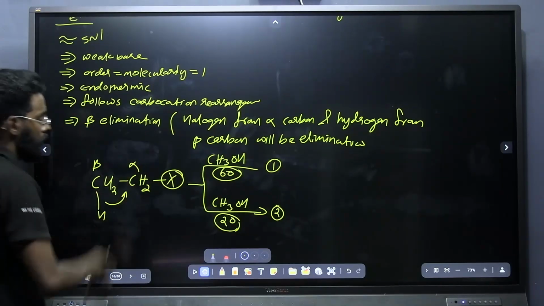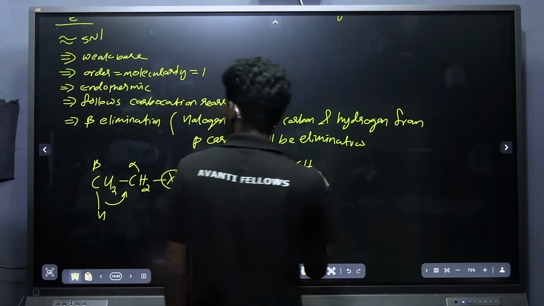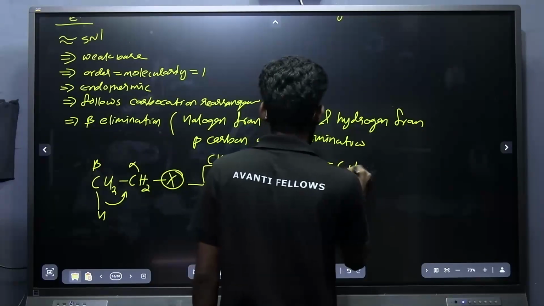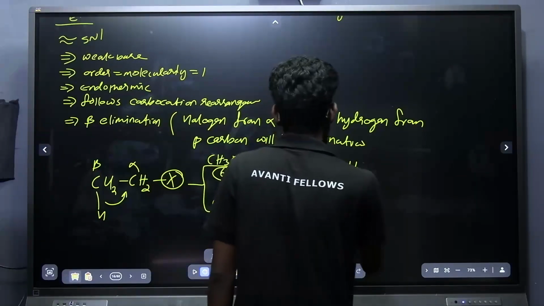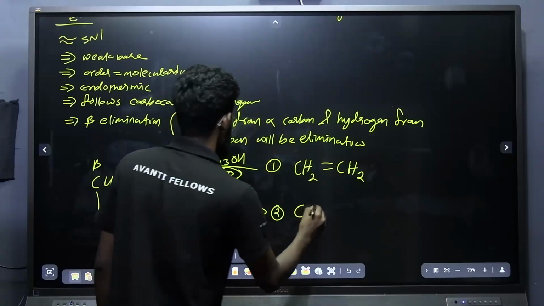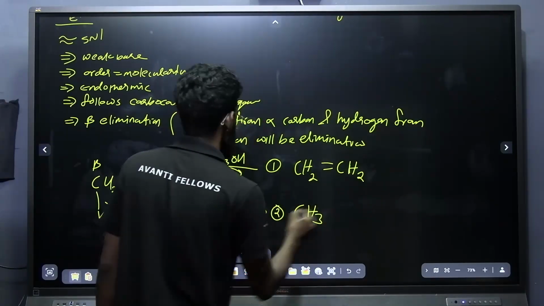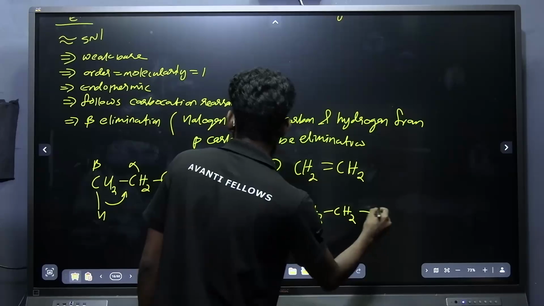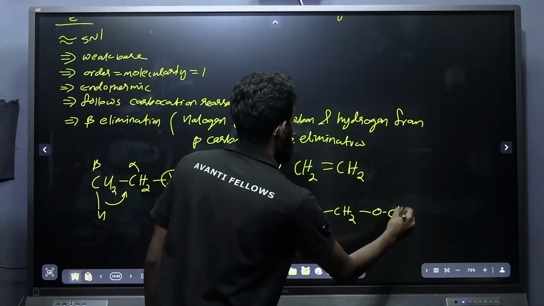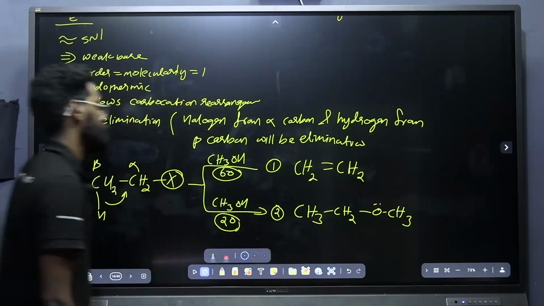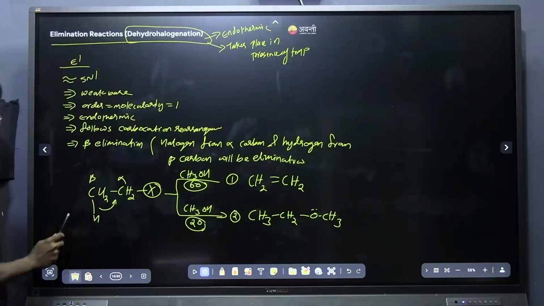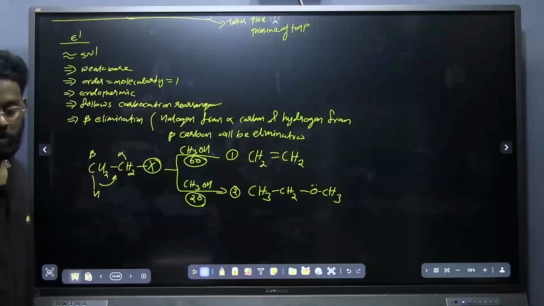Okay, and what will I be getting? I will be getting the alkene, CH2=CH2. In the second case it is substitution. CH3CH2OCH3, that is, OCH3 will be substituting. Got it? Got the difference between SN reaction and elimination reaction?